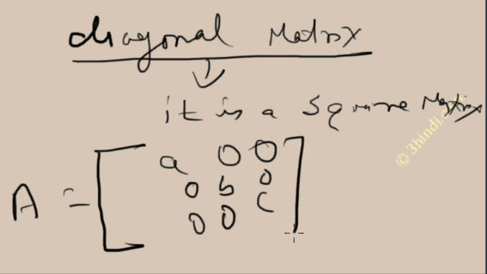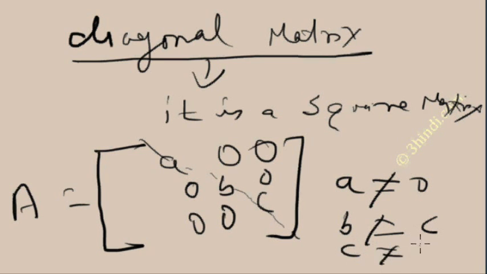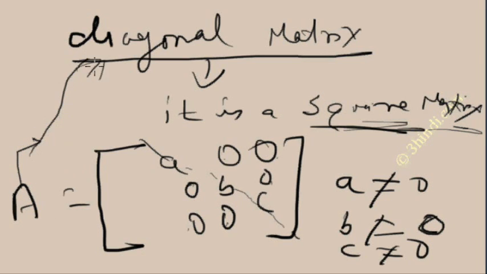You can see the diagonal elements a, b, c are not 0, but all other elements are 0. That type of square matrix, in which the diagonal elements are non-zero and all other elements are 0, is called a diagonal matrix.